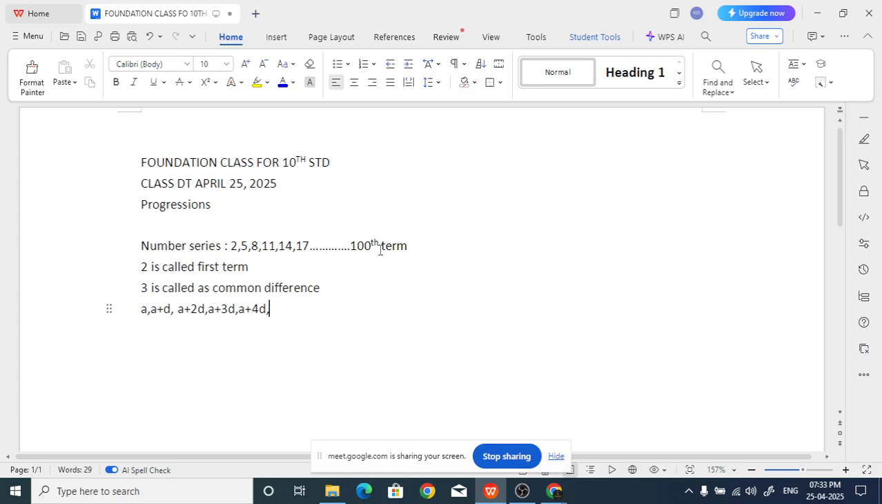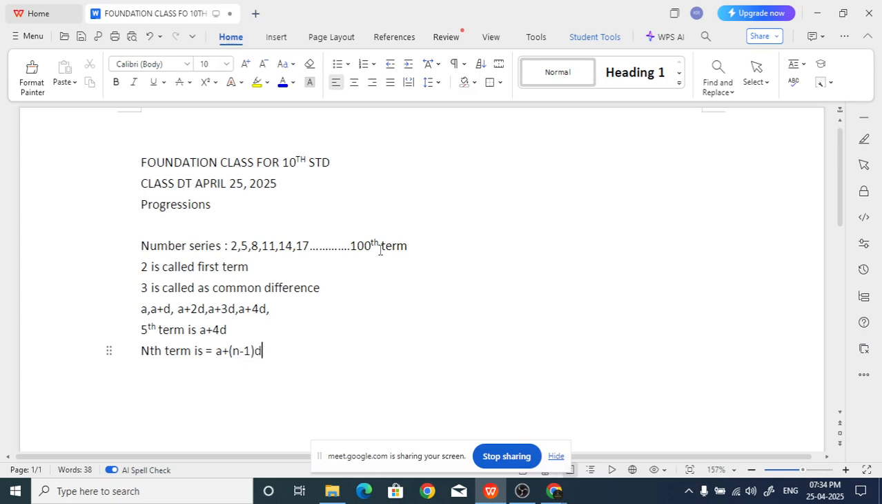So A, A plus D, A plus 2D, A plus 3D, A plus 4D. Which term is A plus 4D? Is it the second term or third term? Fifth term. So the fifth term is A plus 4D. If I have to write generally, the nth term is equal to A plus (n minus 1)D.